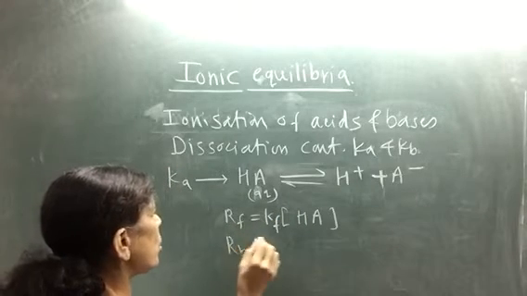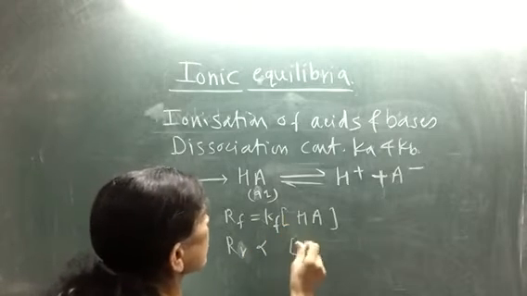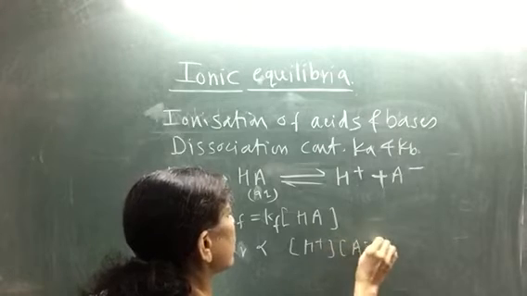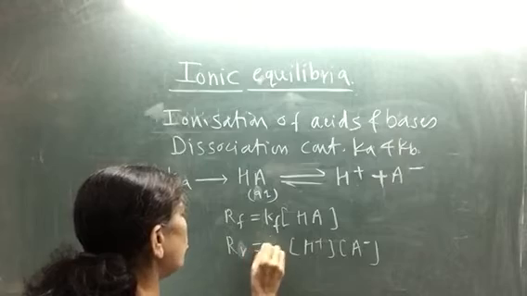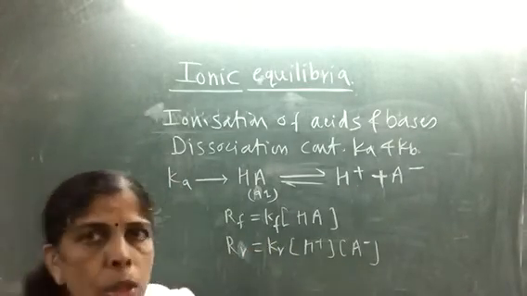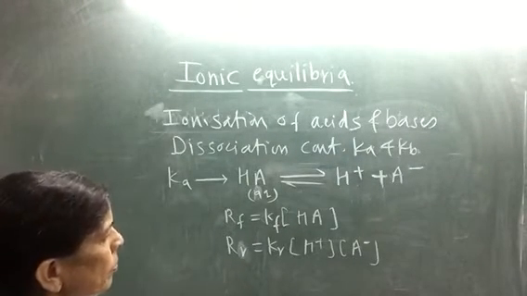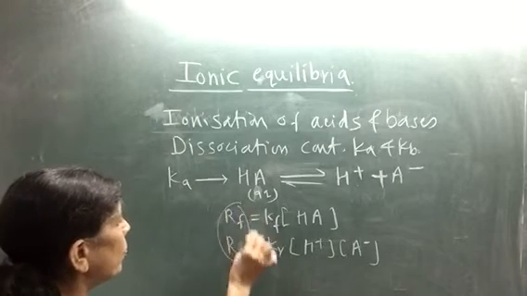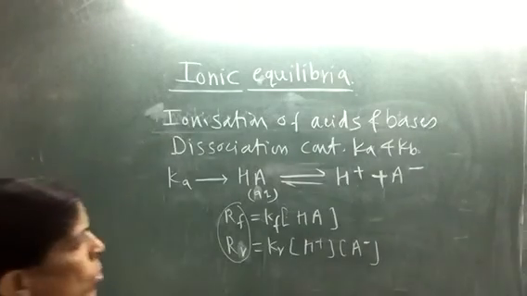The rate of backward or reverse reaction is directly proportional to the concentration of H plus ions and A minus ions. So the rate of reverse reaction is equal to Kr into the H plus and A minus ion concentrations. At equilibrium, the rate of forward reaction and the rate of reverse reaction are equal, and therefore we can equate these two.